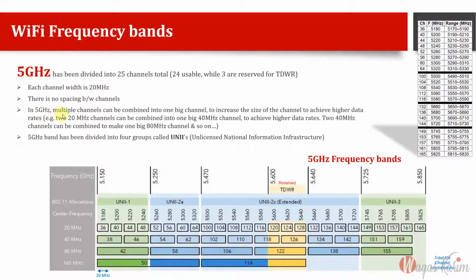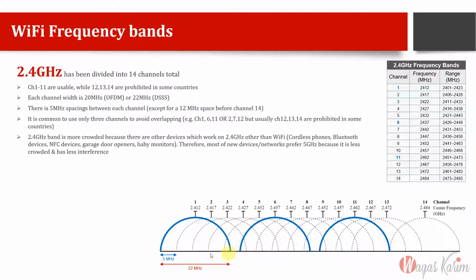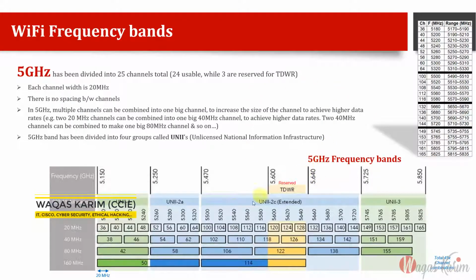So multiple channels can be combined together. The frequency bands have been divided into 4 groups, and these are the frequency ranges. Another important point in the 5 GHz band is that there is no space between channels. In 2.4 you could see a small space between the channels, a 5 MHz space for co-channels and adjacent channels. But here we don't need space because they are not overlapping.